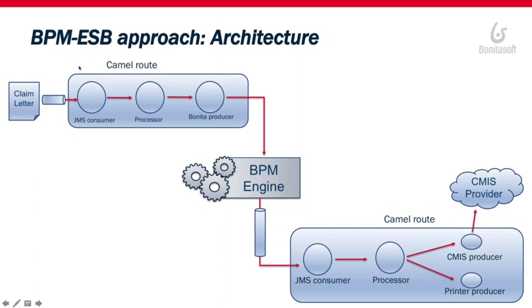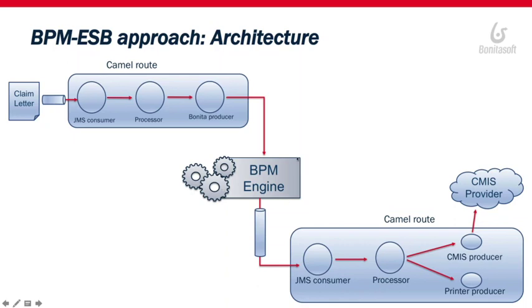And here we'll have a first Camel route, which will consume the document from the JMS queue, process that message, and extract the meaningful information from it, and then use the custom Bonita component that I implemented to start a new case through the BPM engine.